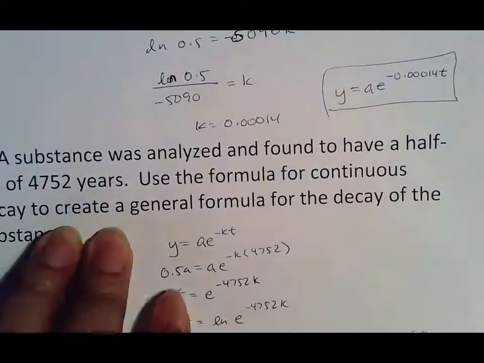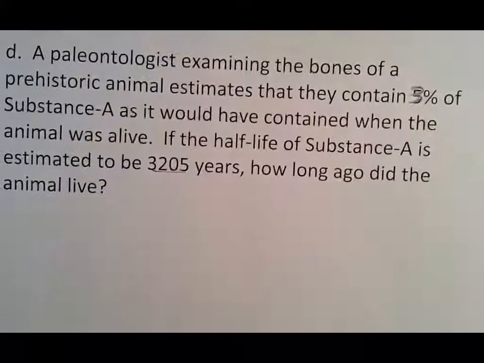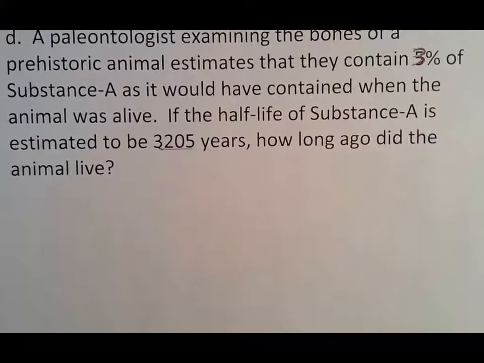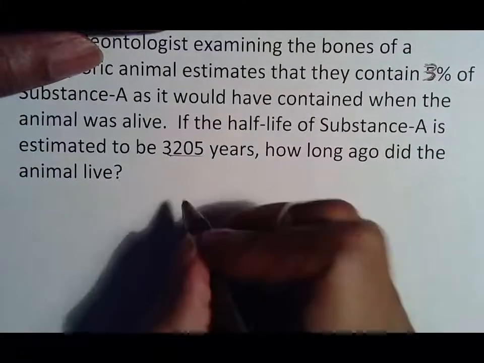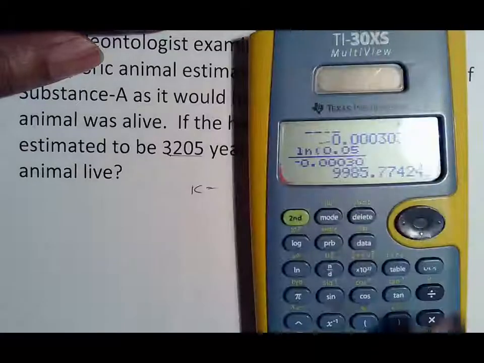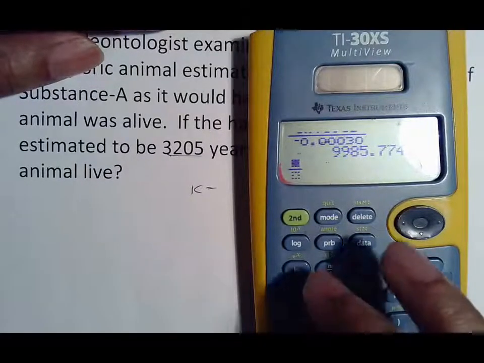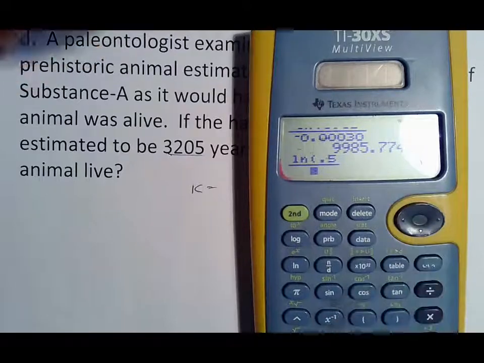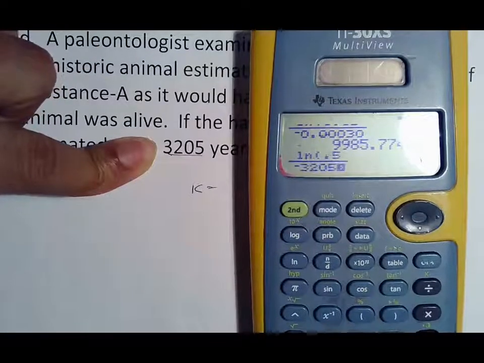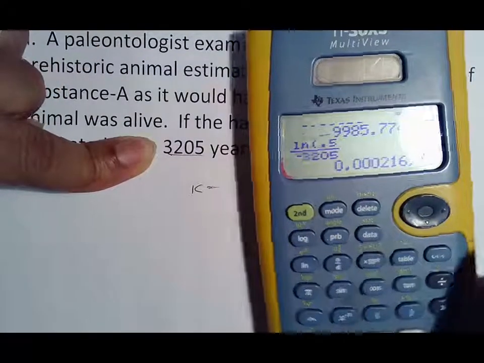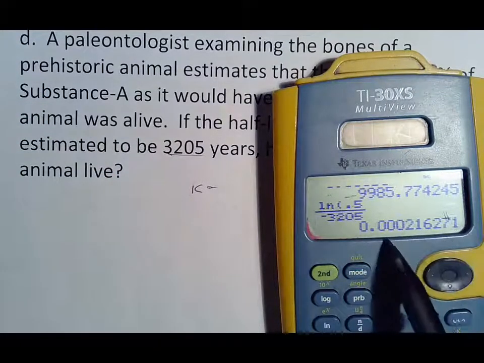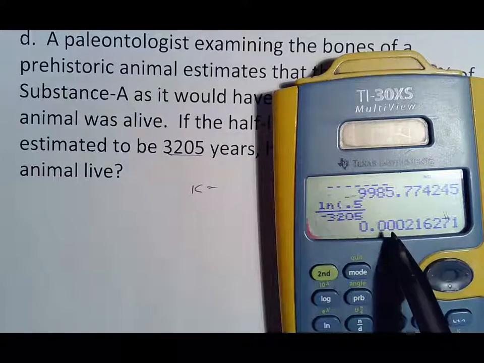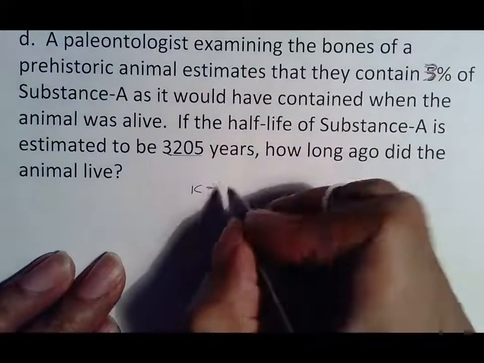So why would I make myself work that hard if the teacher is not forcing me to show work, and I'm pretty sure I know what I'm doing here. So for my value of k, I'm going to do natural log of 0.5, because that's usually how it started, because it was half-life, over the negative number of years. So yes, it seems like a shortcut, but it's really not, because I'm not making you show work on this. It's a shortcut that I'm used to, and I just explained the whole logic, everything ended up the same. So 1, 2, 3, 0.00022.